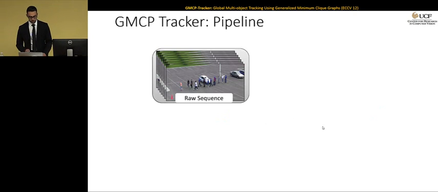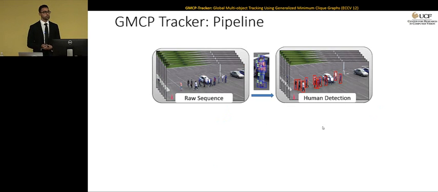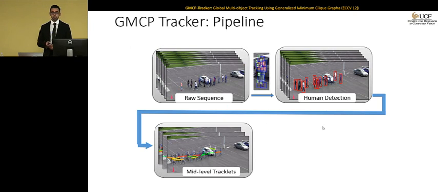Here's the pipeline. Given a raw input sequence, we apply a pre-trained object detector on every frame to get the object candidates. Then we divide the sequence into batches. Every batch is going to have few frames, let's say 50 frames in it, and we're going to use GMCP matching to get the tracks in every batch. As you can see, since batches have few frames in them, these tracks are going to be very short tracks, and we're going to call these small tracks Tracklets.